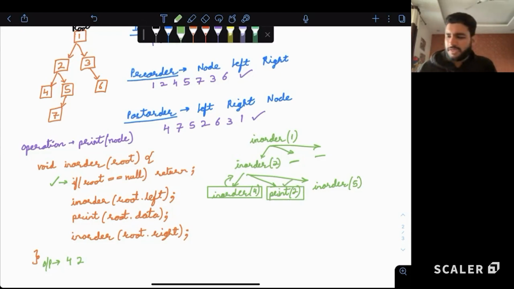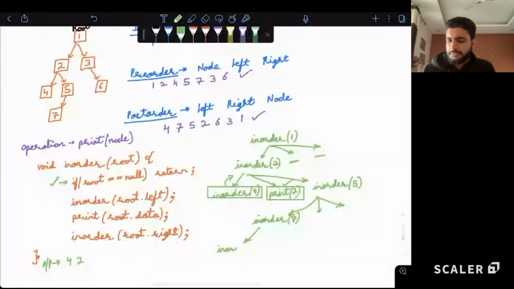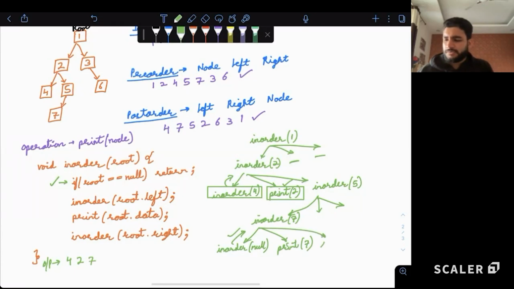It is not null. So we'll again do the calling of the left child. What is the left child of 5? Left child of 5 is 7. So inorder of 7 will be called. Again, we'll have some print and other statements to execute. First, we'll complete 7. So inorder of 7 will call inorder of null, which will directly return. We don't have anything to do. It will print 7. We'll print 7 as the next element. Then it will call the right child, inorder of null, so it will again return. So this all completes.